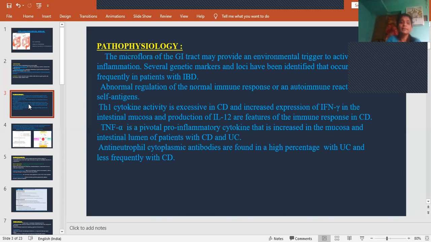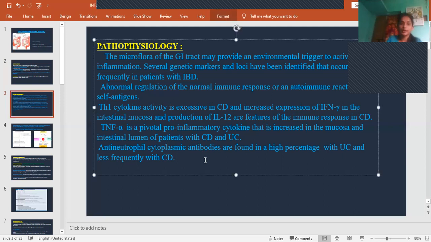There will be an increase in TNF alpha in ulcerative colitis. In both ulcerative colitis and Crohn's disease, anti-neutrophil cytoplasmic antibodies will be elevated, but to a higher range in ulcerative colitis compared to Crohn's disease.